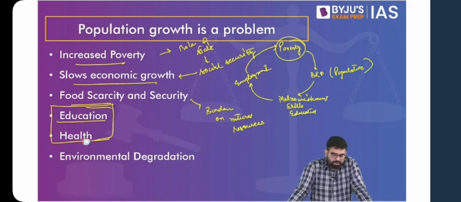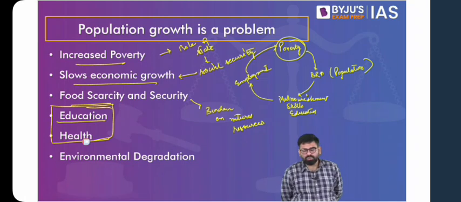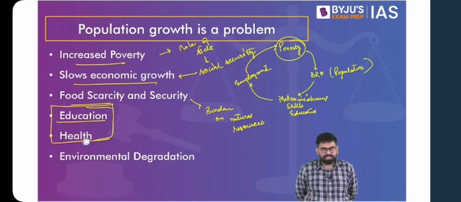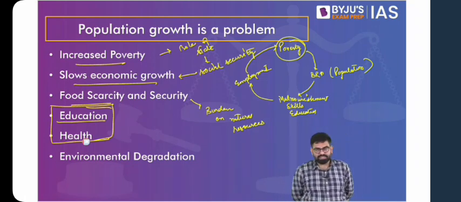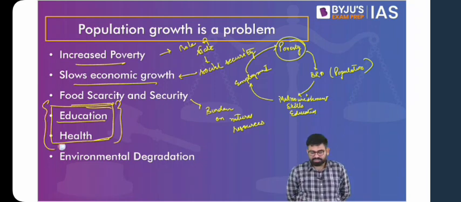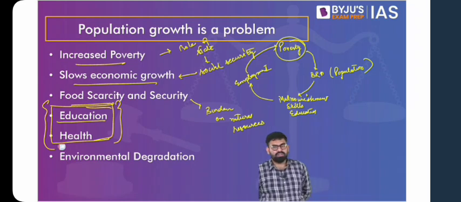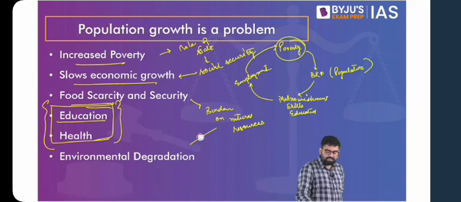Then this excessive burden on the resources leads to unsustainable practices with respect to development, leads to additional burden on the resources, and with that, you find environmental degradation. Think about the number of industries that you would have to come up with. Think about the exploitation of your agricultural land that is going to happen to take care of food security. So population growth can become a burden on natural resources, can become a burden on the state, can lead to poverty, hunger, malnourishment, etc. So this is the other dimension of population growth.